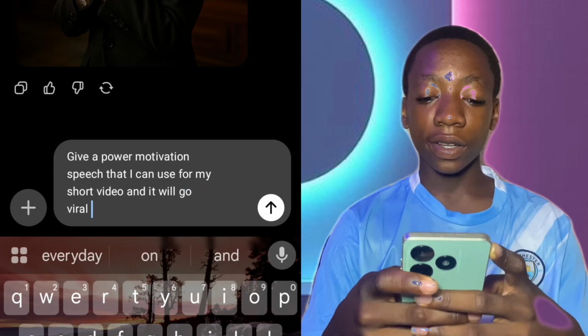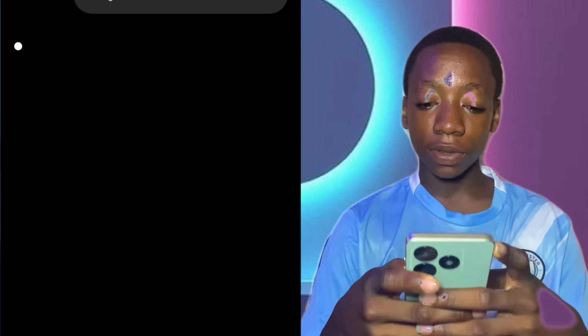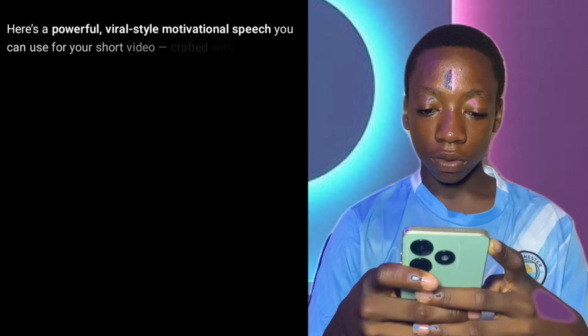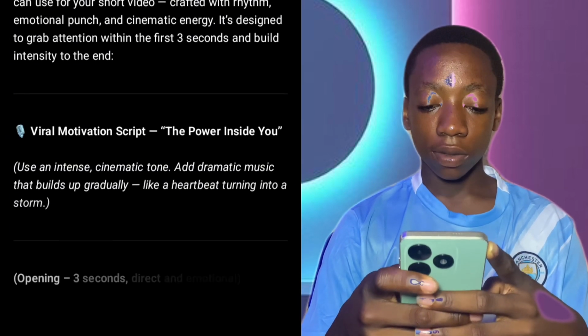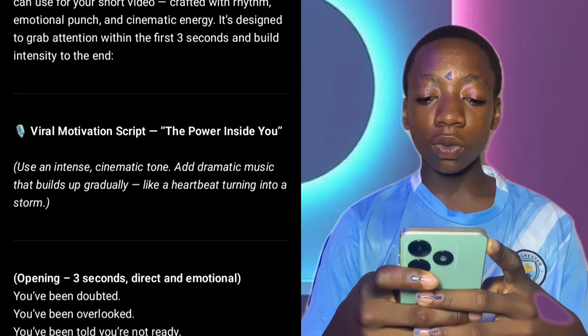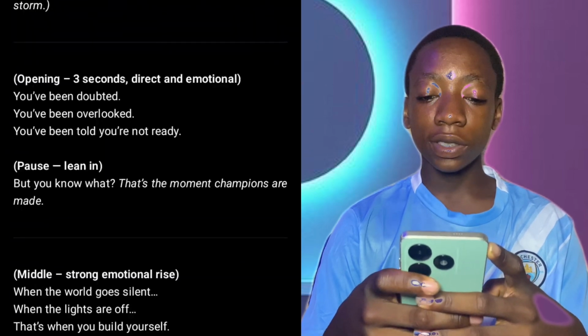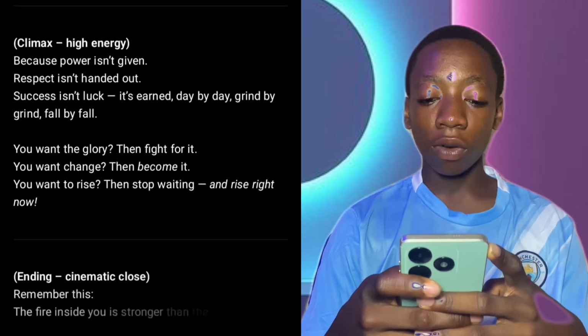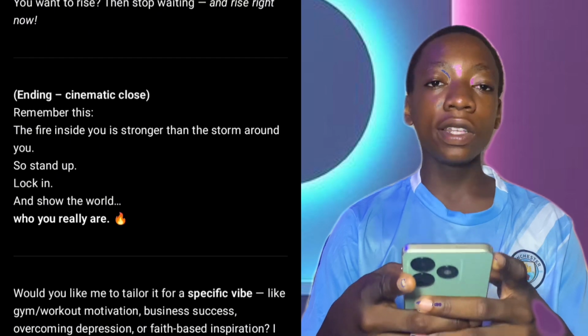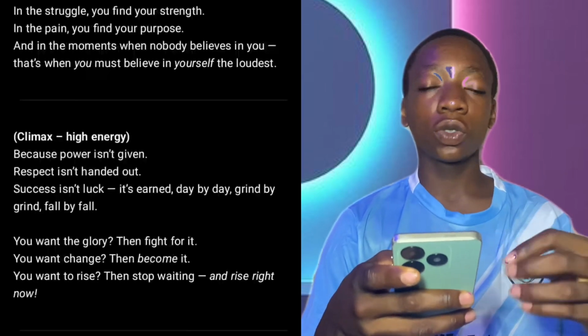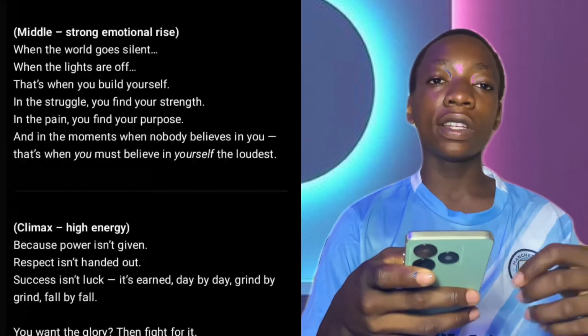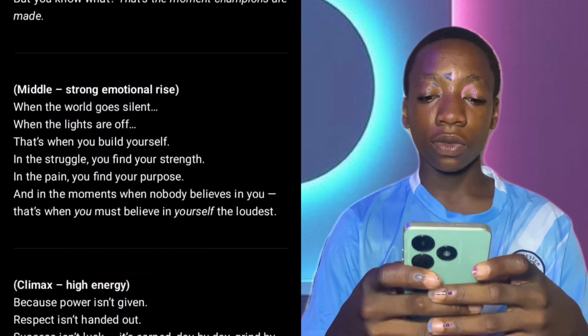Now ChatGPT has generated a powerful script. So now you copy the script. Now if you want to make a long video, you can go with all these scripts. See, the script is so long, you can go with this. But what if you need a short one, because it's a short that we want to create now. So in the next video I'll be dropping another style that you can use also.